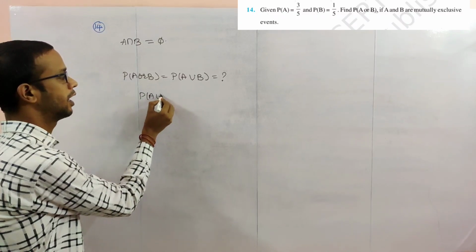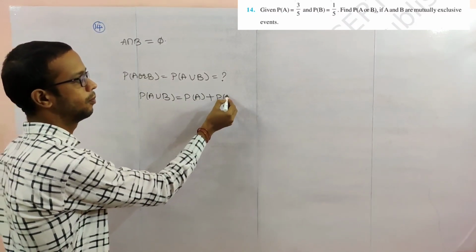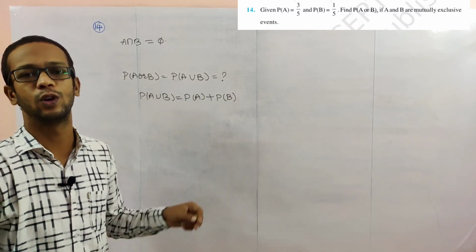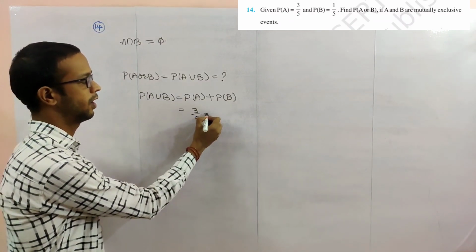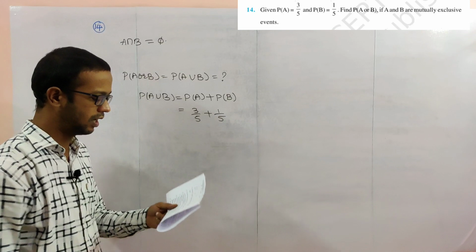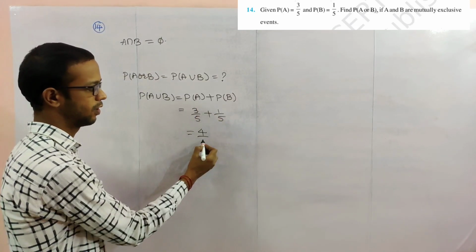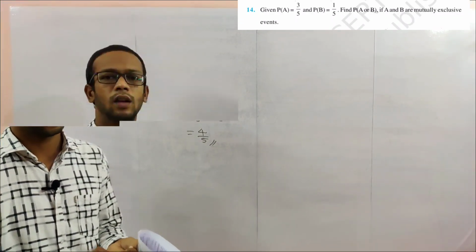So the formula for probability of A union B becomes P of A plus P of B, because the intersection is 0. Substitute P of A as 3 by 5 and P of B as 1 by 5. Taking the LCM 5, 3 plus 1 is 4. So 4 by 5 is the answer.